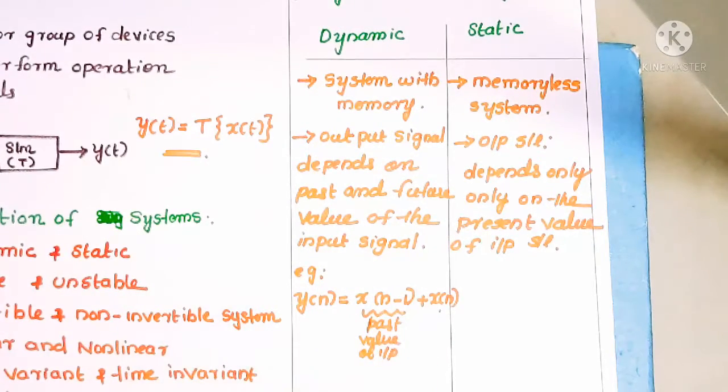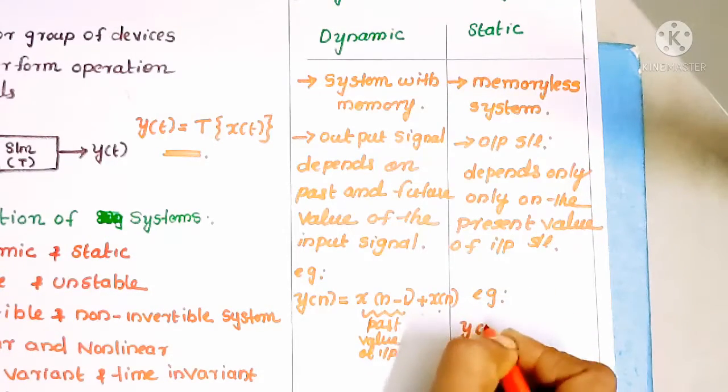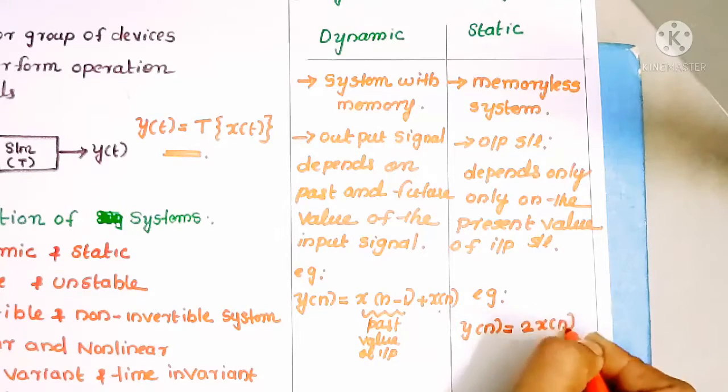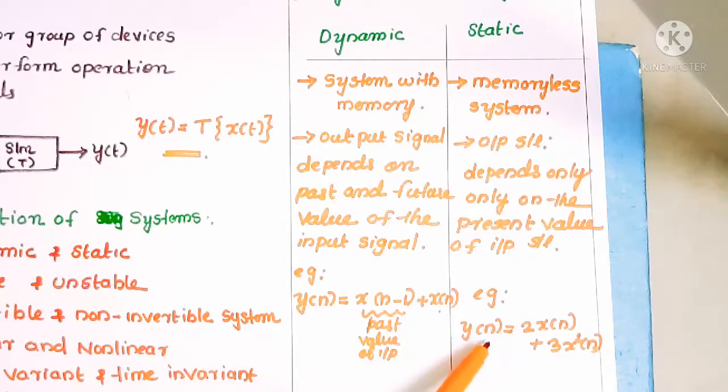If you consider a static system, we can take one example: y of n is equal to 2 into x of n plus 3 into x square of n. If you consider this system, the output signal depends only on the present value of the input signal. So it is an example of a static system.